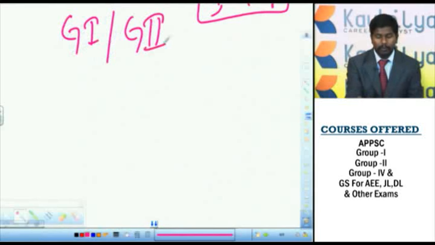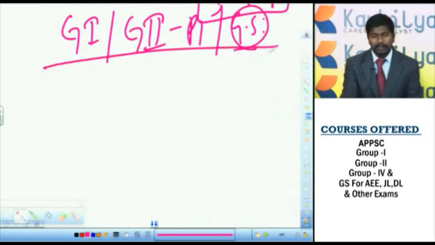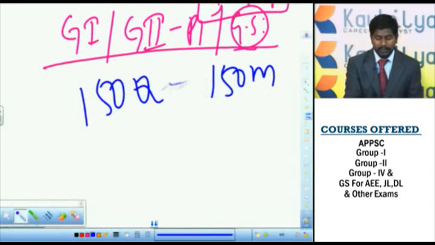Friends, if you take up any exam conducted by the APPSC, whether it is the Group 1 prelims or screening test, or Group 2 Paper 1, or the general studies paper for various exams like junior college lecturers, degree college lecturers, polytechnic lecturers, and assistant executive engineers, for all these there will be one common GS paper. In all these exams the GS paper is for 150 marks and there will be 150 questions. Each question carries 1 mark. It is a completely objective test.